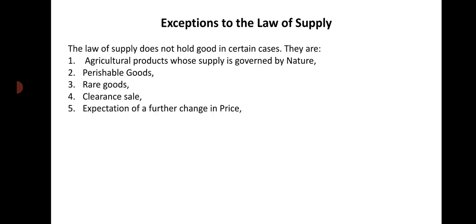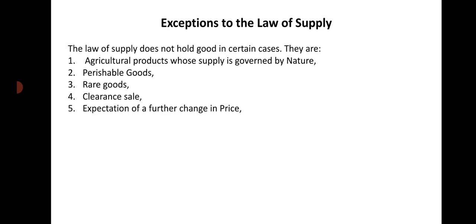Then number 5 is future expectation of price. Right? What is this? Or we can say expectation of a further change in price. If the seller expects a further fall in price of the good with him in future, he would be ready to sell more even at a low price.